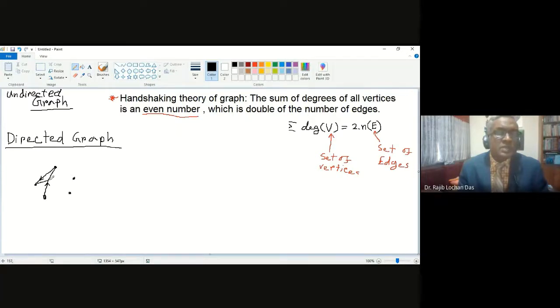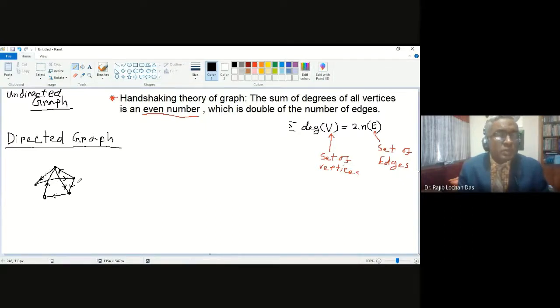So this is what I want to tell you about the directed graph. So this is the directed graph and directed simple graph. So you may have some connections, but every connection will be with direction. This is called directed graph.